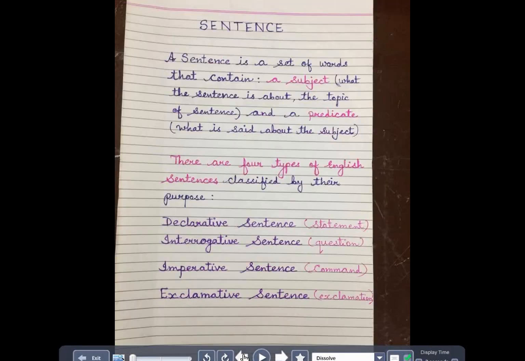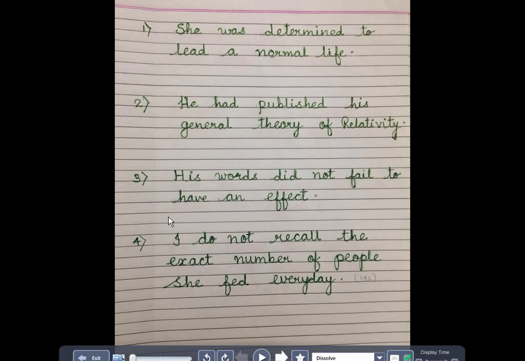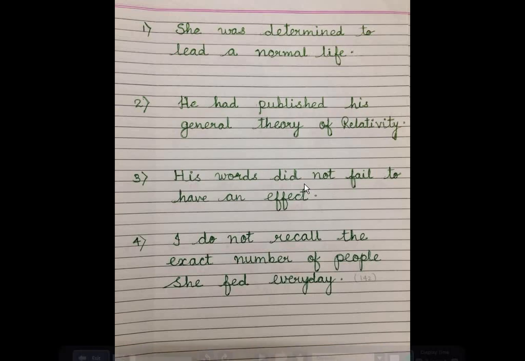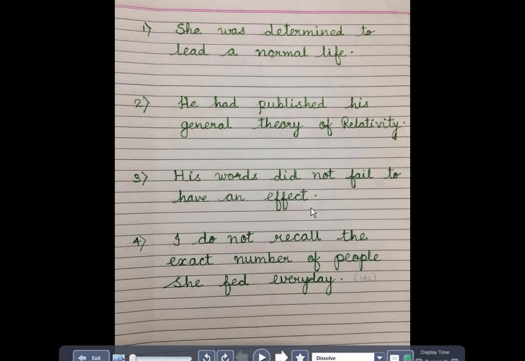Let's go back to the question number 3. His words did not fail to have an effect. Now, this is a negative sentence, therefore, you will remove not and will try to make it into positive. You will bring the auxiliary verb front and you will start with the auxiliary verb saying that, didn't his words fail to have an effect? Question tag.